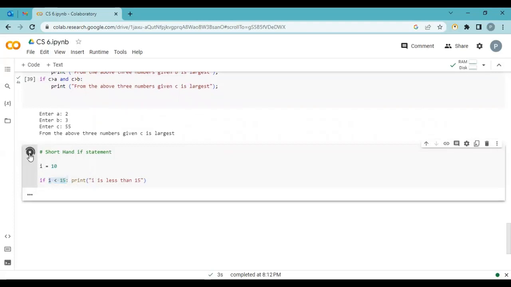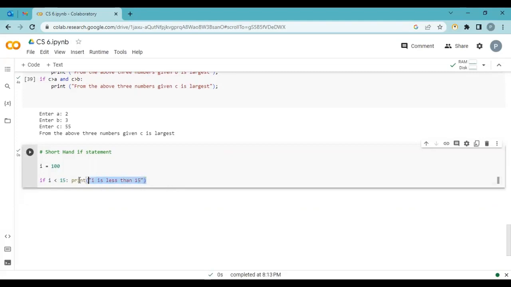So let's check it. But now the I value is greater than 15. No output. Because here we mention only the if condition in a single line, if, colon, and what you want. If this condition is true, what you want to do is mentioned here. So it is allowed in Python.